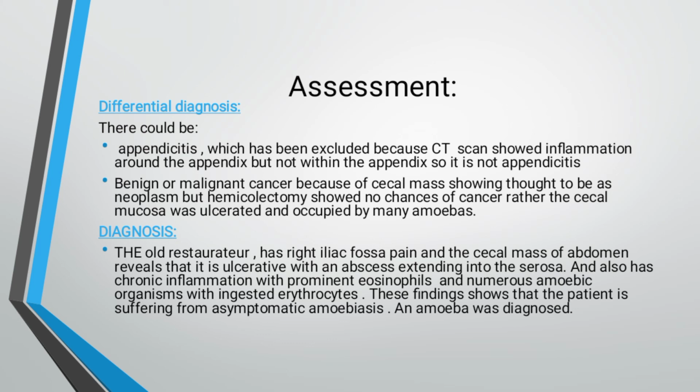So the main diagnosis: the restaurateur has right iliac fossa pain, and the cecal mass reveals that it is ulcerated with an abscess extending into the serosa, and also has chronic inflammation with prominent eosinophils and numerous amoebic organisms with ingested erythrocytes. These findings show that the patient is suffering from amoebiasis, and an amoeboma was diagnosed.